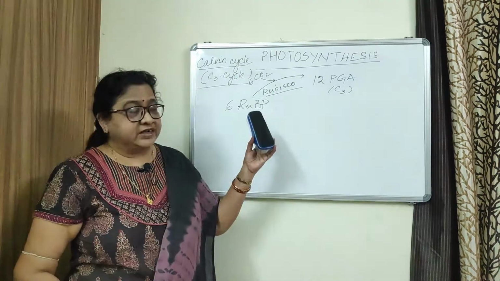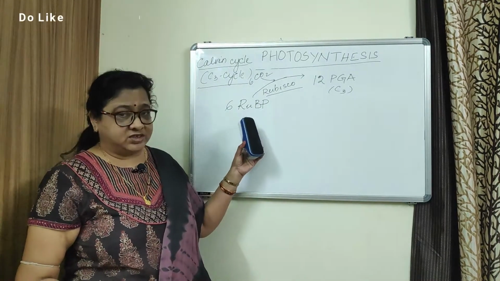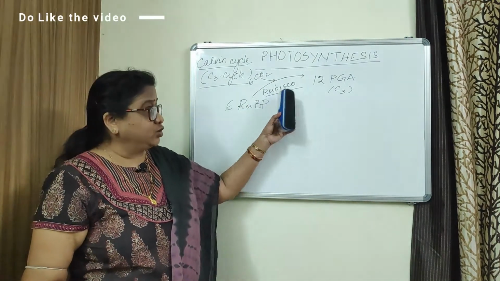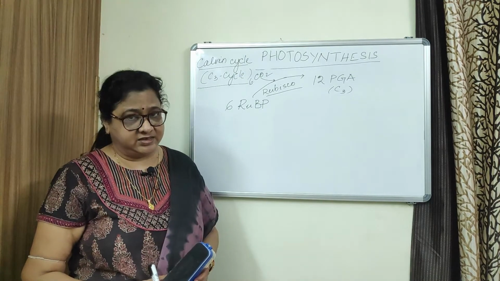So here it acts as carboxylase and carries out carboxylation between RuBP and carbon dioxide to form 12 molecules of phosphoglyceric acid.